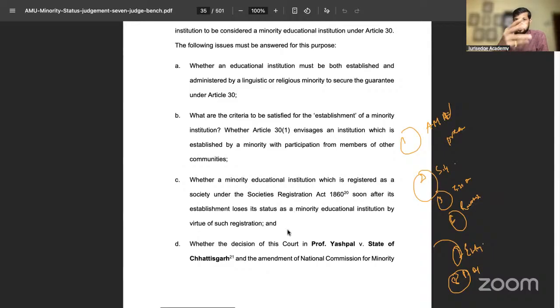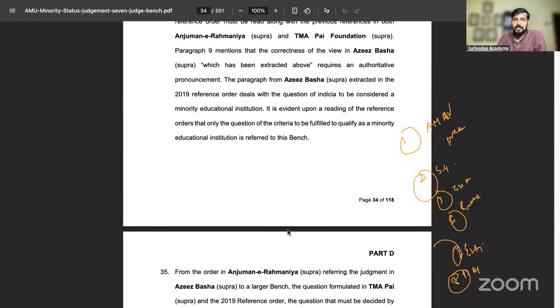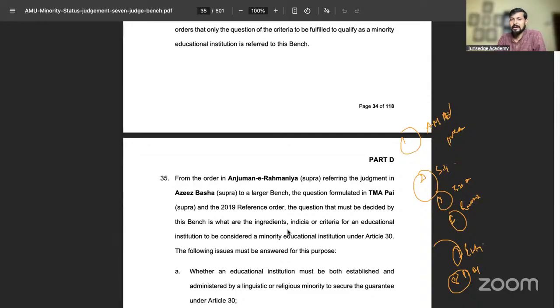So any educational institution coming under the Society Registration Act, whether it loses its status or not. This particular issue is coming from Anjuman Rahmaniya, because it was referred to in the Anjuman Rahmaniya case. In that case it was considered that if an institution is registered under the Society Registration Act, will it lose its minority character or not?